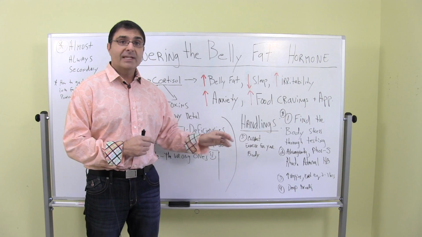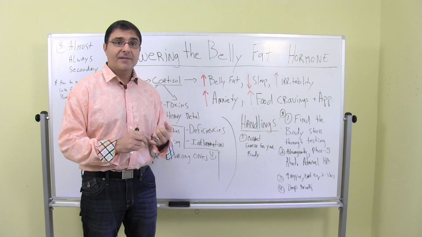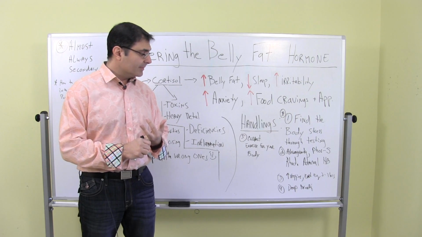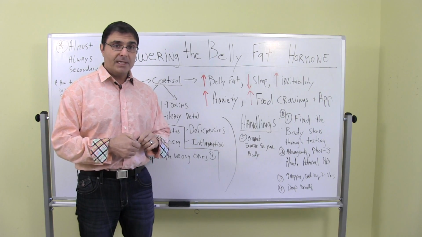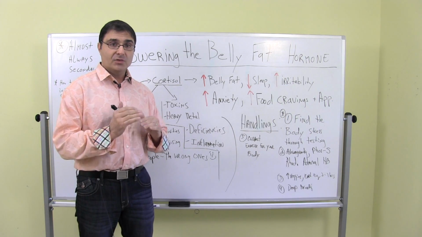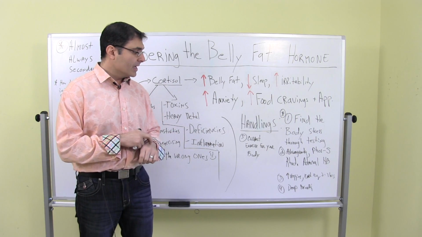Some herbs and nutritional products that a person can do. Ashwagandha can be effective in some people for helping to lower cortisol. Phosphatidylserine can be a good one. Rhodiola. There's a formula called Adrenal HB that can support the adrenal glands. It doesn't really lower cortisol, but it helps the adrenal glands balance the other hormones, which can bring down cortisol.